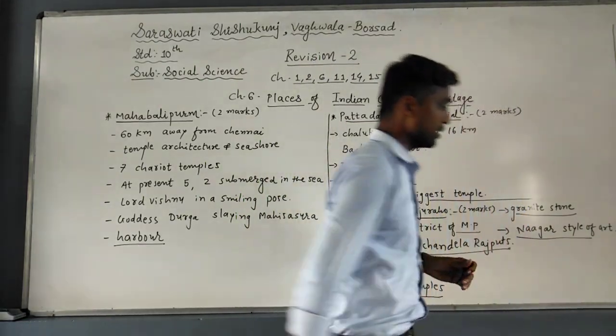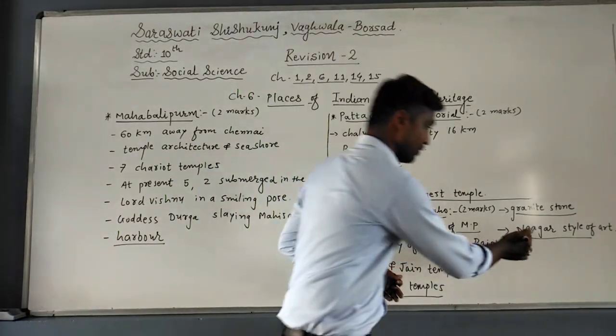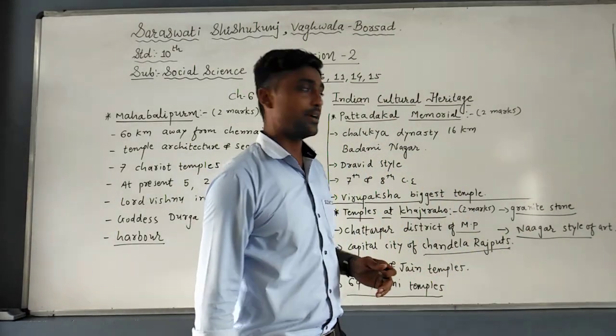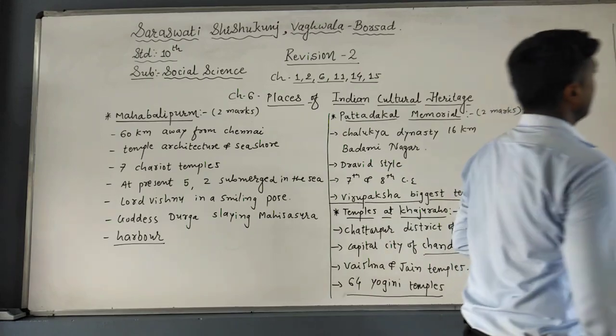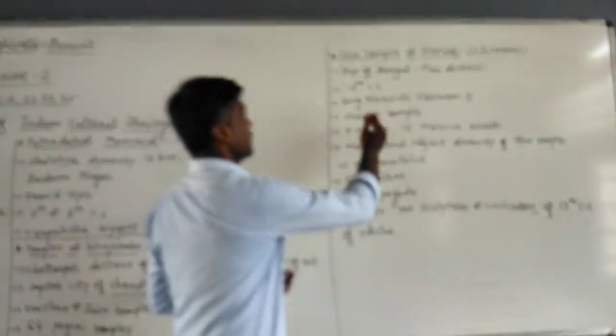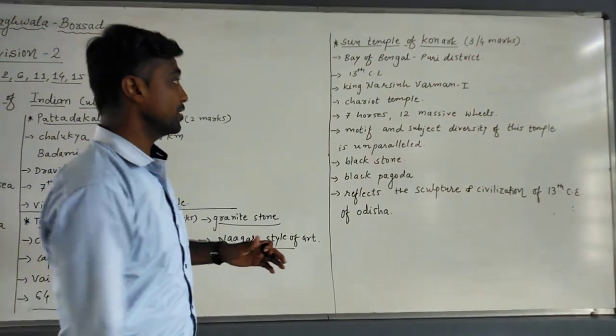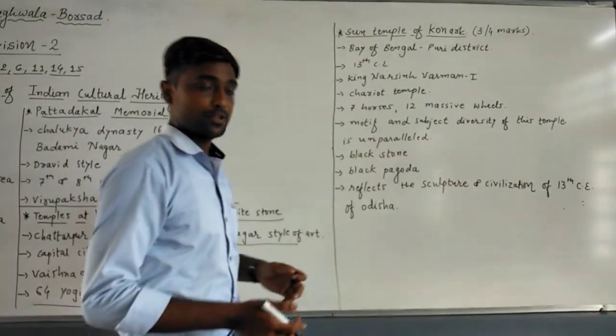We have seen, or visited, or learned the Dravid style of art. Now it is a new one, the Nagar style of art. Now we turn to the last question of this part, the Sun Temple of Konark. It may ask for 3 marks or 4 marks, because we have to write in, I think, 7 to 9 points.